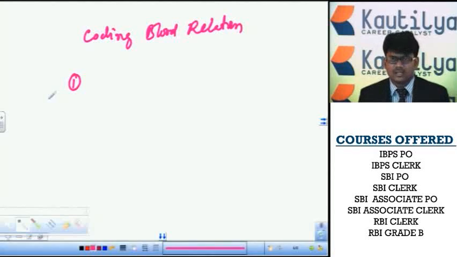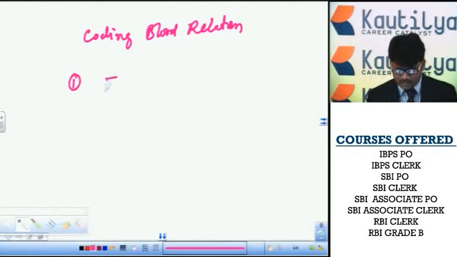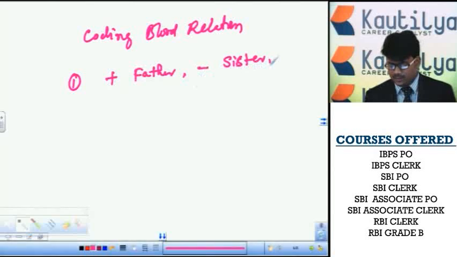The given question: the plus symbol denotes father, the minus symbol denotes sister, and the divided by symbol denotes daughter.